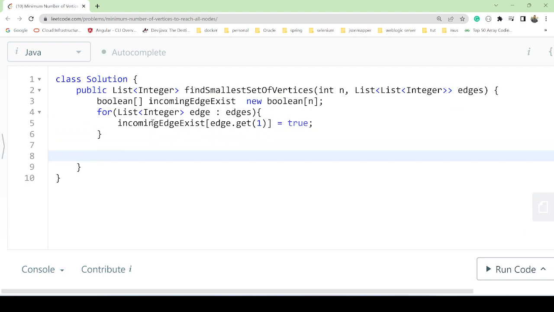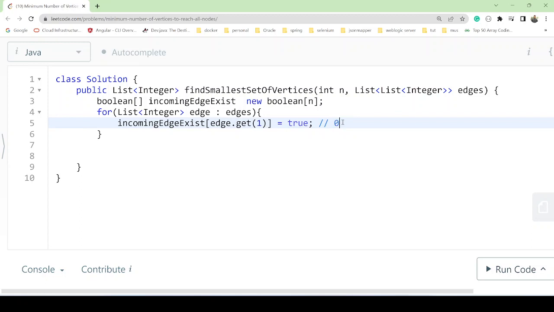Now this is done. Now what we have to do is list all the vertices and assign whether each has an incoming edge or not. From here we will have our incoming edges, meaning at 0 there is a sender. Let's suppose in our example it was sending from 0 to 1.